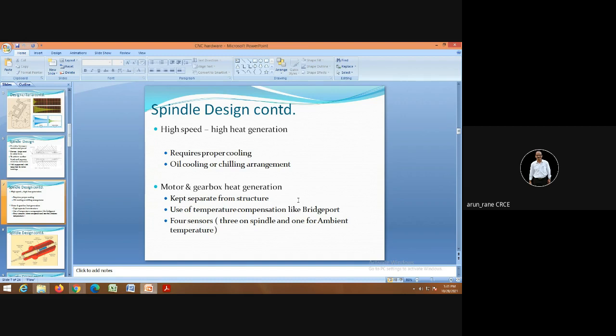We are talking about spindle speeds in the range of 5,000, 10,000 RPM. So that comes under the category of high speed. So obviously there will be a lot of heat generation, and you know that if the heat generation is more,